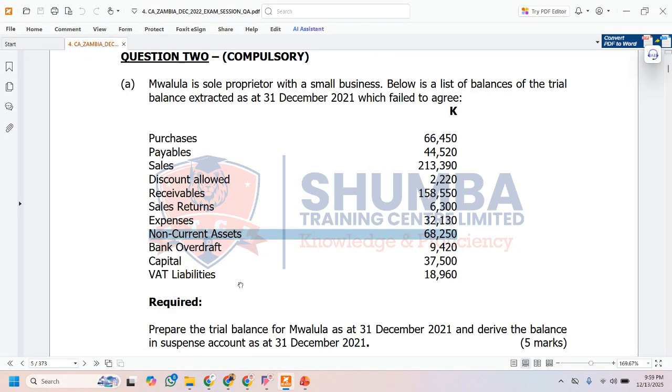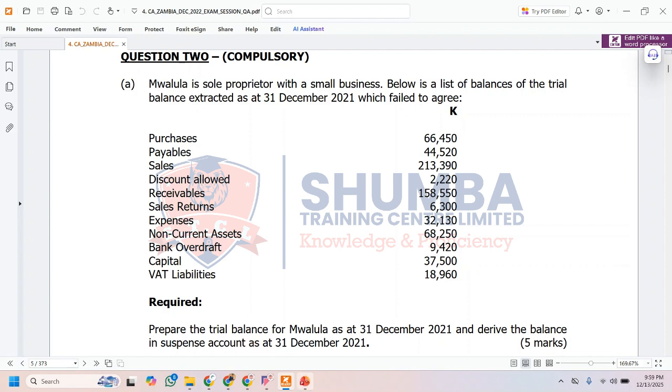The next item that we have, according to the question, is a bank overdraft. What's a bank overdraft? This is a situation whereby we have overdrawn our account by more than what is there. For example, if we have 10,000 kwacha in our account, then we withdraw 11,000 kwacha. That 1,000 kwacha difference is a bank overdraft. It's more like we are the ones owing the bank, so it is a liability to us, and we know that liabilities always carry a credit balance.